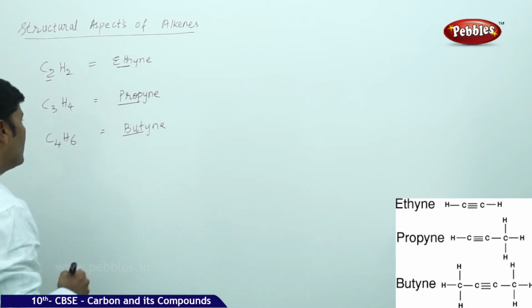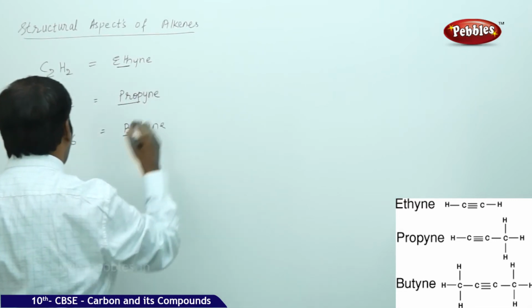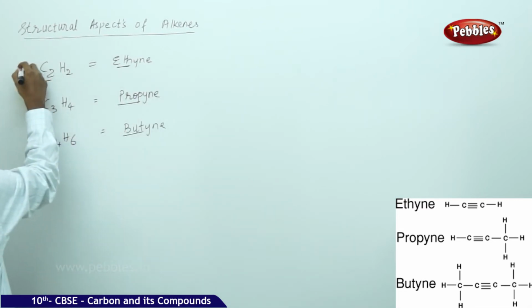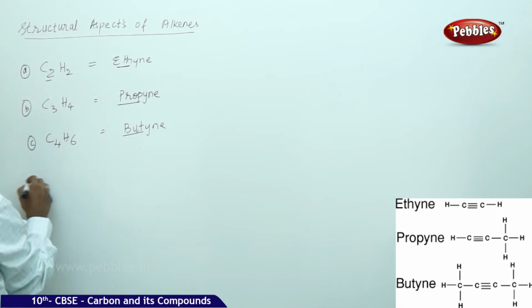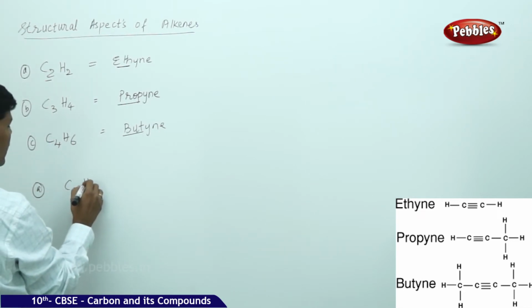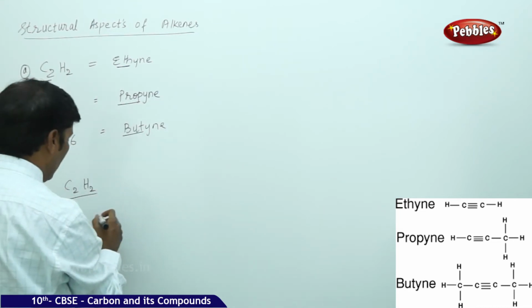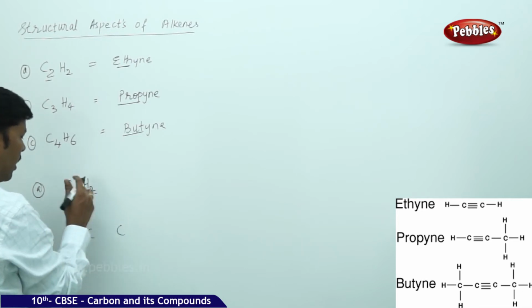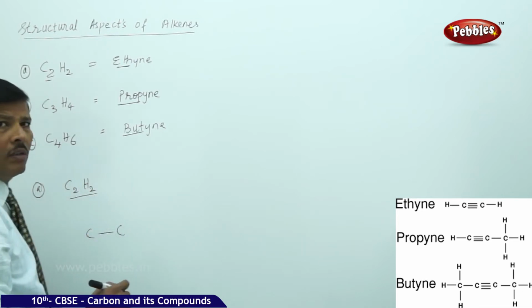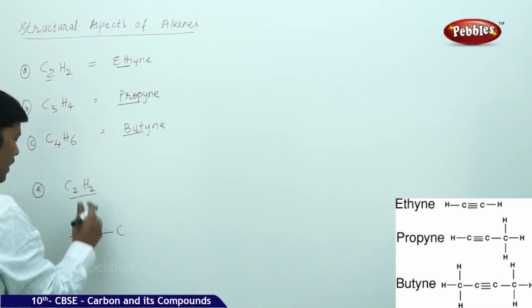So what we are noticing here is, if you take the structural aspects of acetylene, this is A, this is B, and this is C. If you go for A, C2H2, take the structural aspects, write the skeleton of the C2H2. Because there are two carbons attached by a single bond, then there are two hydrogens. First you satisfy the tetravalency of the carbon.